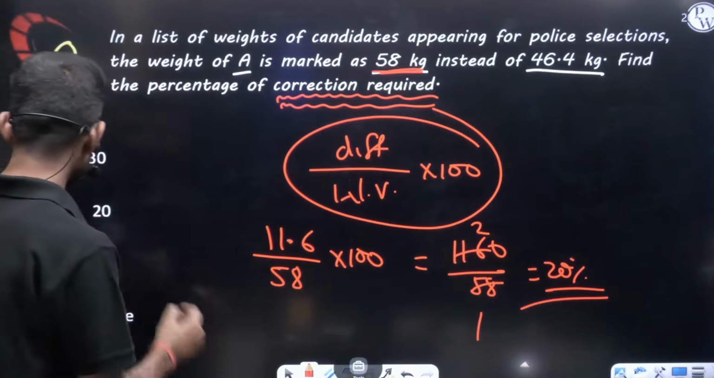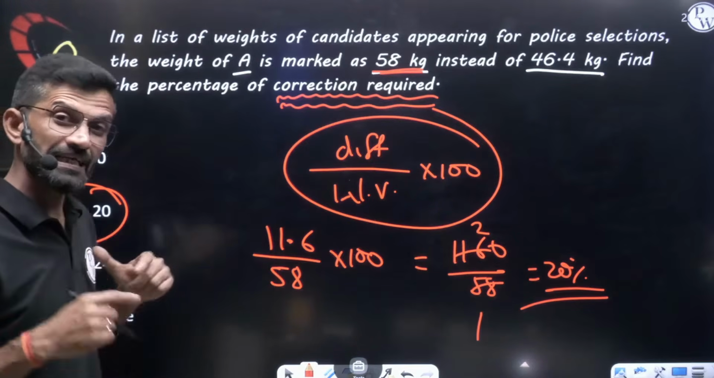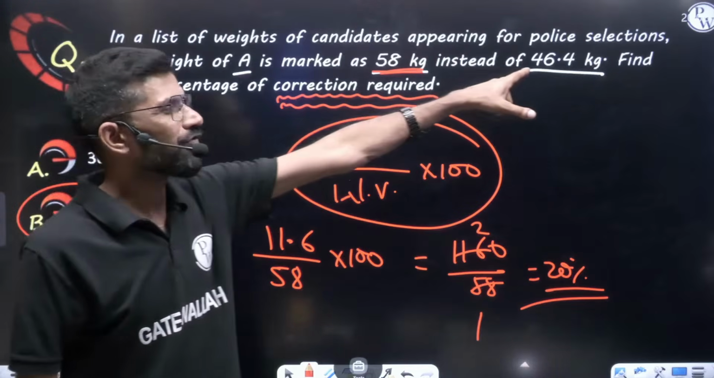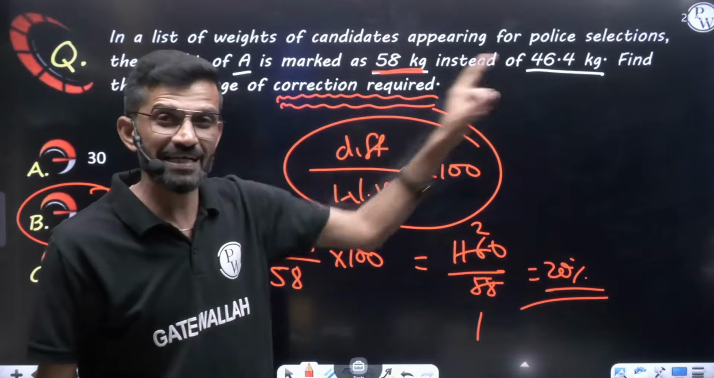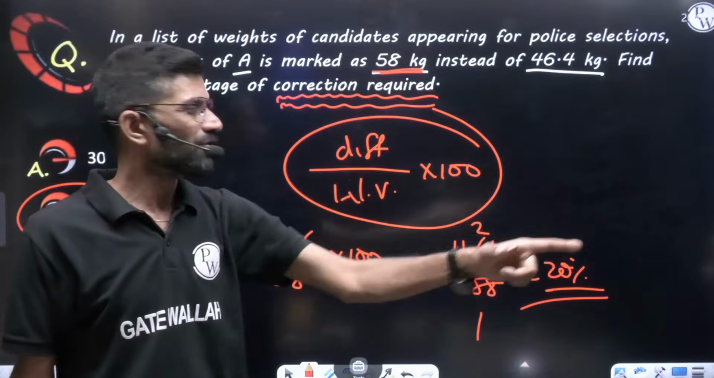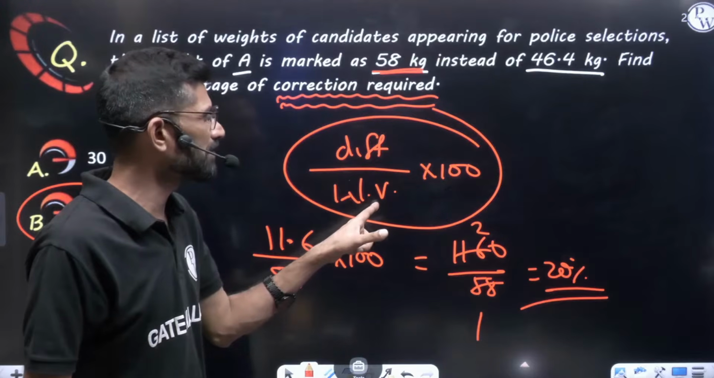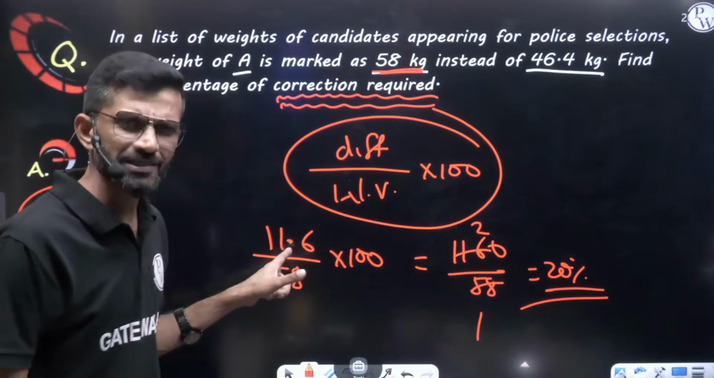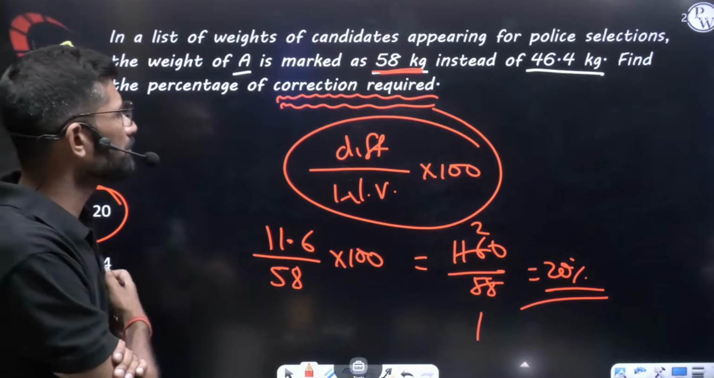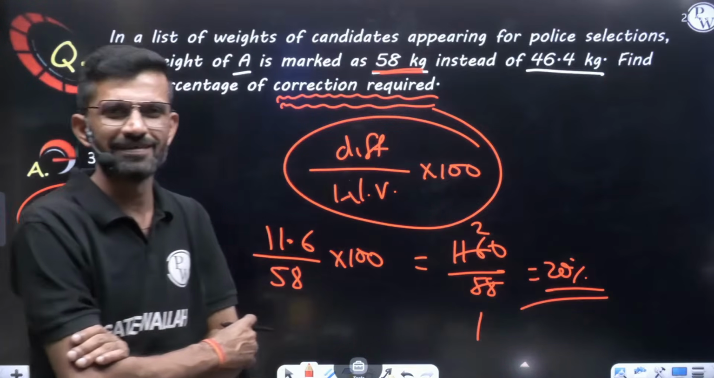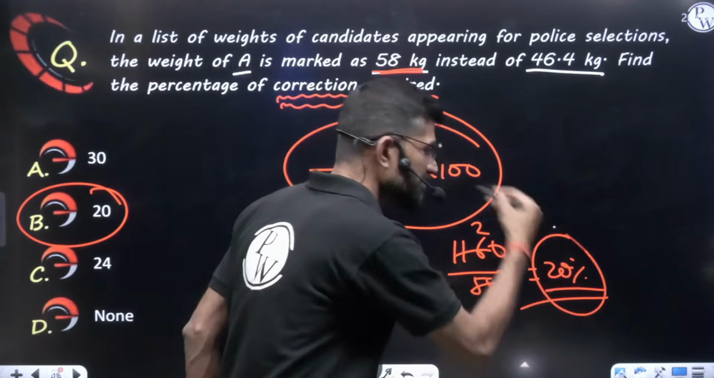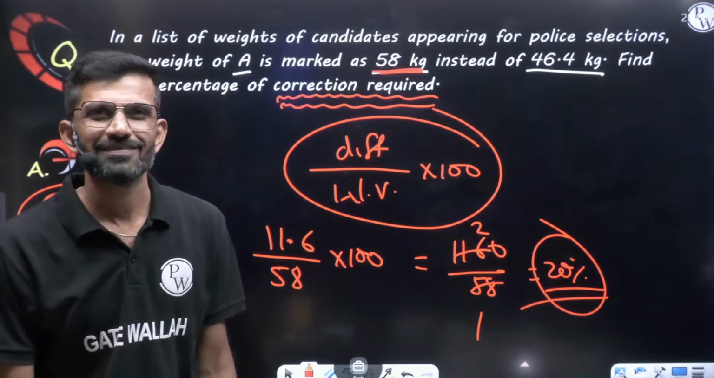Correction required is 20%. If they ask you what the error percent is, then in the denominator you write 46.4, which is the actual value, because from the actual value we compare the error, from where the error is coming. Then we write 46.4 in the denominator and the difference 11.6 in the numerator, into 100. Then you will get somewhere around 25%, since 11.6 is about 1/4. But they are not asking the error percent, they are asking the correction percent. The answer is 20%. Clear?